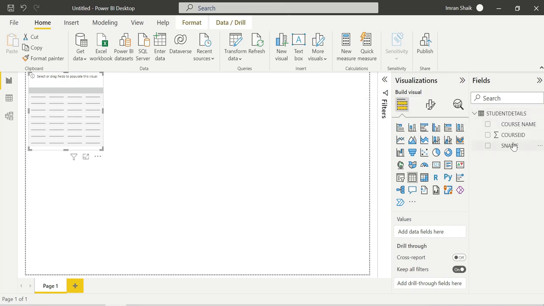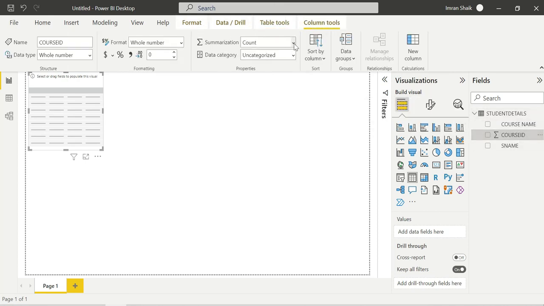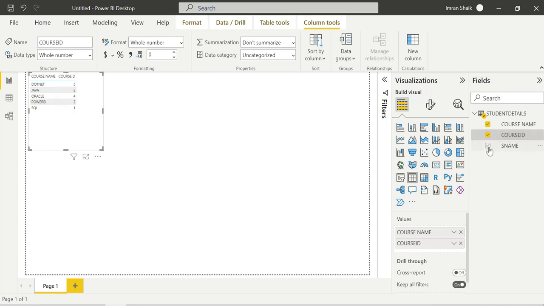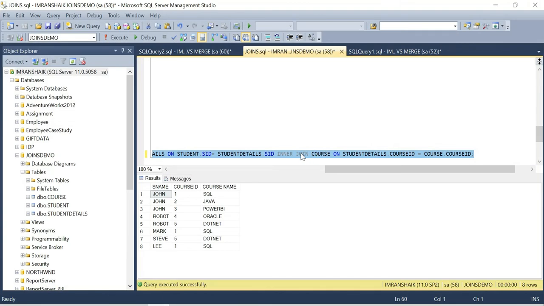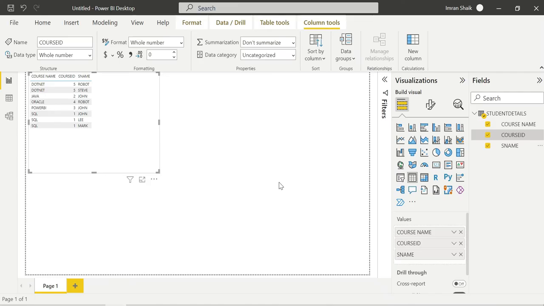The course header again, it should not be summarized. Say don't summarize. Okay, now course name, course ID, student name. This is the same thing, right guys? We did the same thing in SQL Server by using joins; here we did merge. That's it. If you want student name, let me take it here.